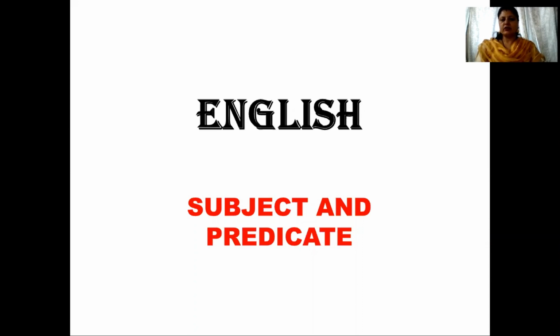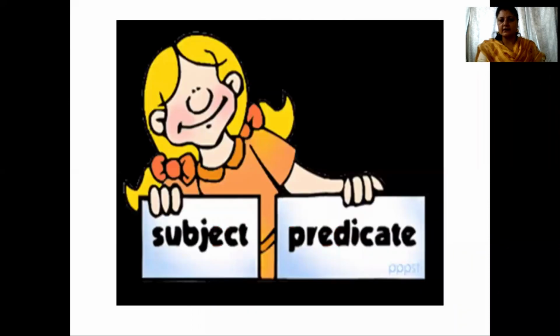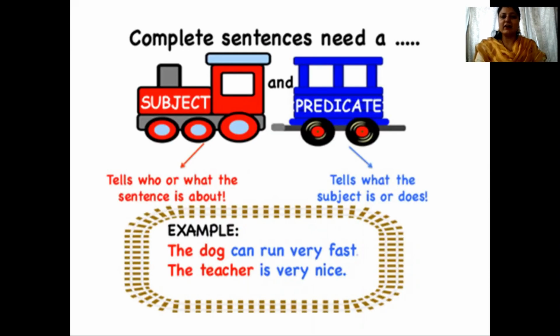Okay, today we are going to learn about subject and predicate. Now, every sentence has two parts, the subject and the predicate. Have a look at this picture. Now, what is this you see here? This is an engine. And what is this? This is a coach. You all have been in a train.